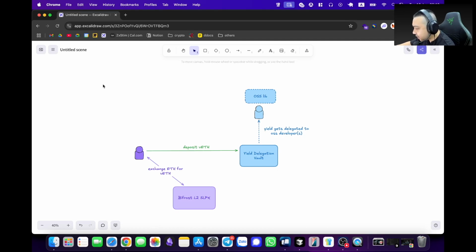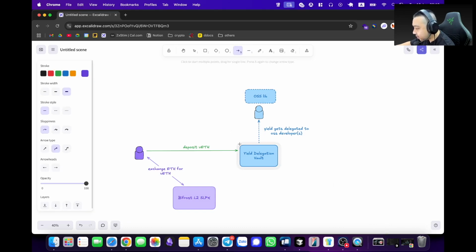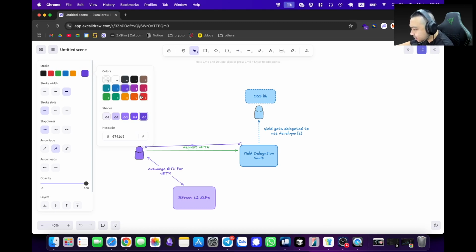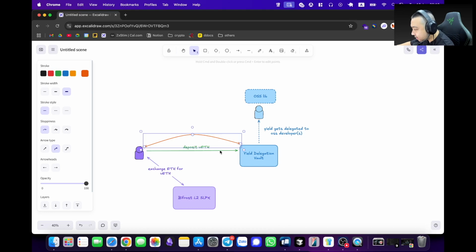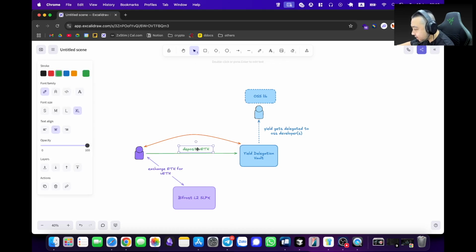So then after, let's say, a year later, right? Let's do some other arrow. Let's do a different color to represent this one. Let's do green for deposit, right?